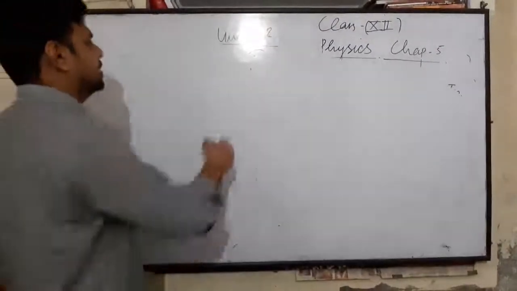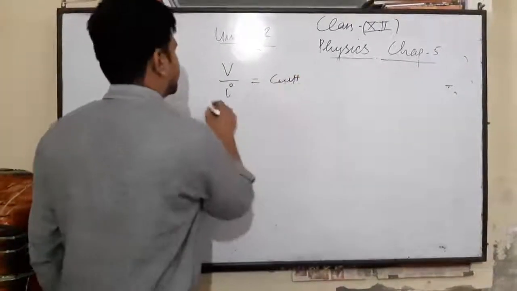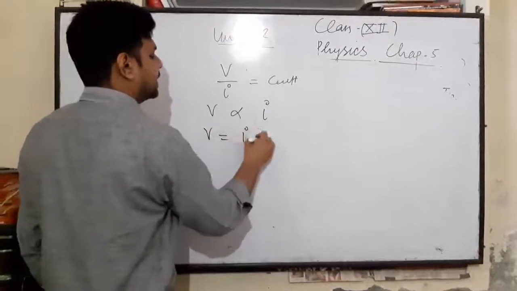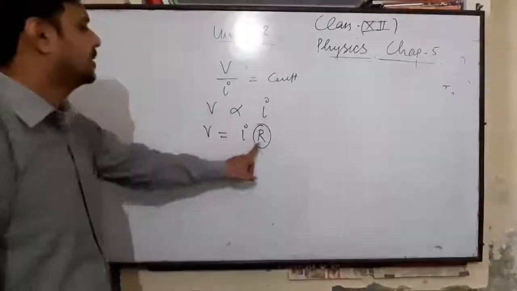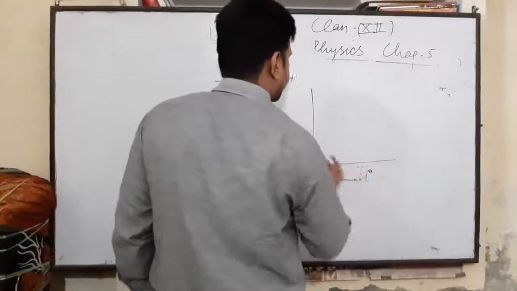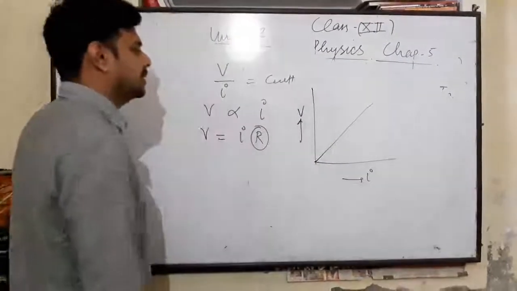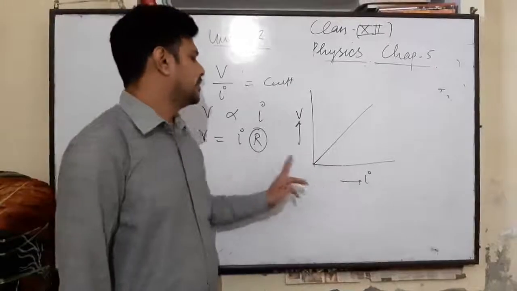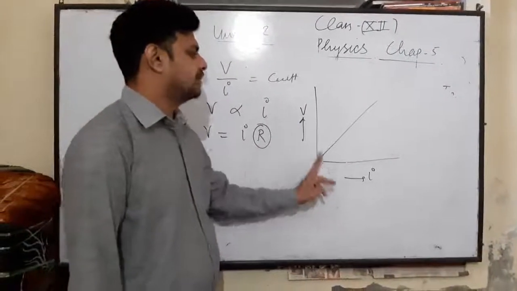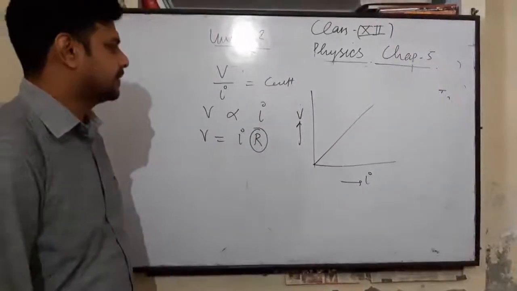So now we have seen that for a given conductor, V upon I is equal to a constant, or we can write V is directly proportional to I, or V is equal to IR. This proportionality constant is called resistance. If we plot a graph between I and V, we will get a straight line passing through the origin. The slope of this graph represents resistance. The higher the slope, the higher the resistance.